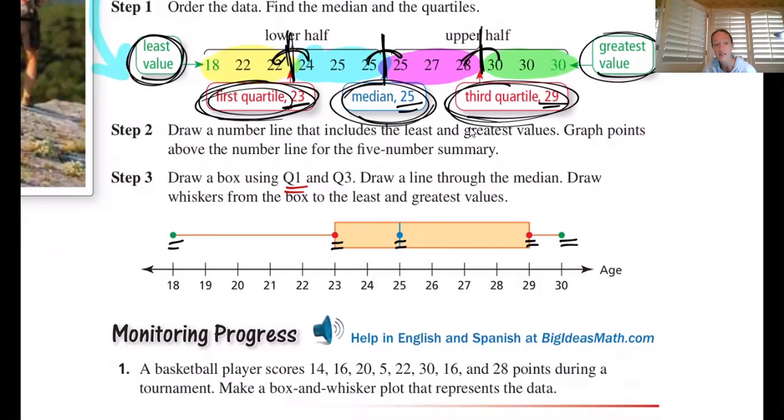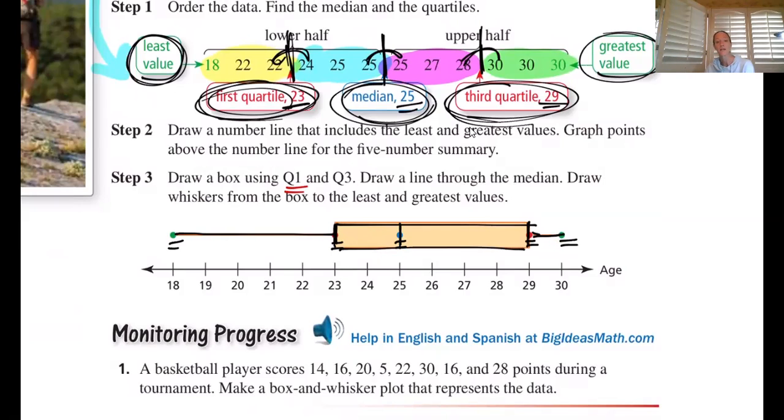And then you have your box and whisker plot if you just know what to do. The outer edge is always a whisker from the left and from the right. Then you make a box at those 2 values, at the first quartile and the third quartile. You join them together with a box and you draw a line at wherever the median is. And then you have your box and whisker plot.